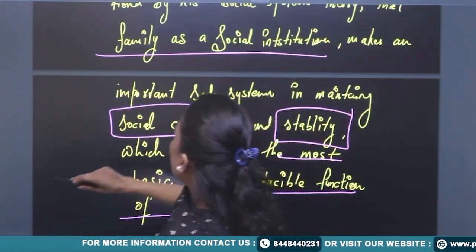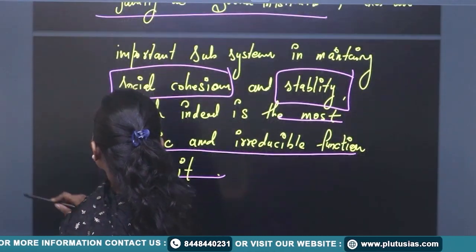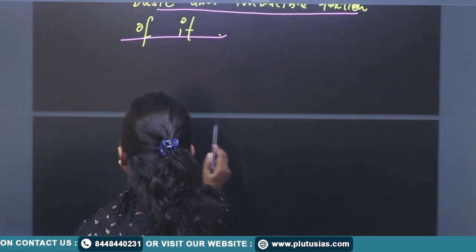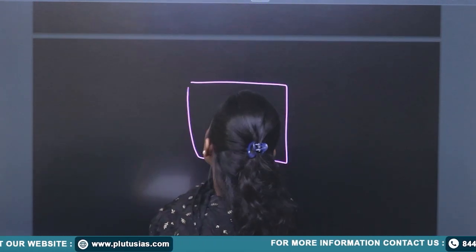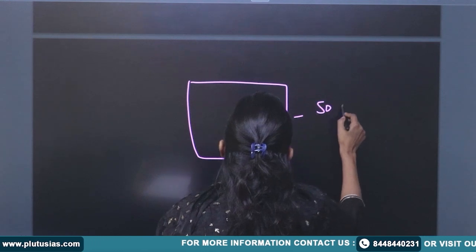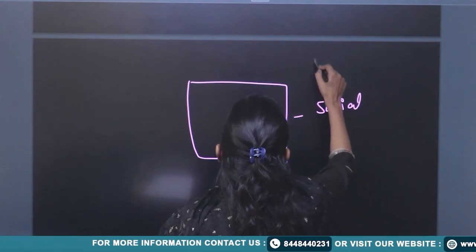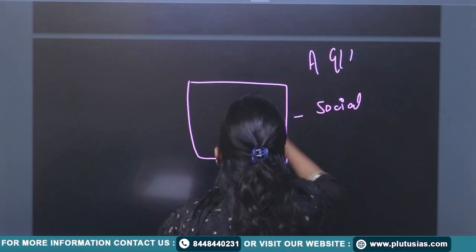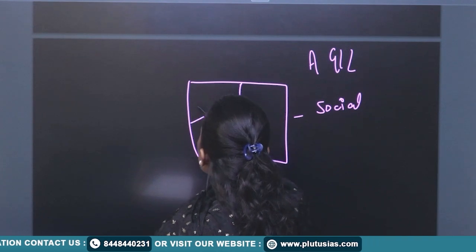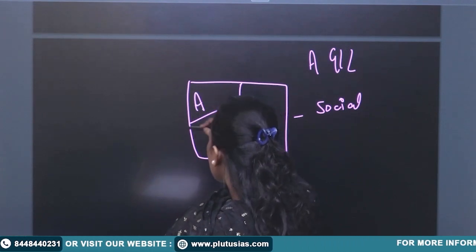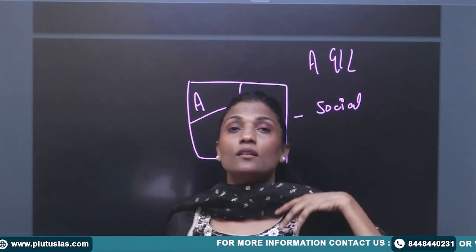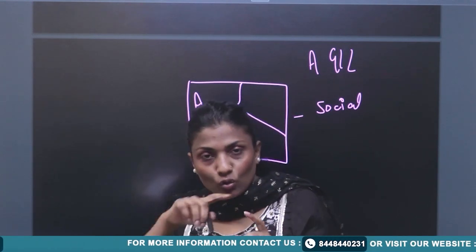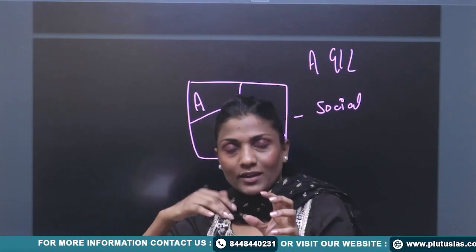So let's say this is my social system, right? In social system, I'm explaining the AGIL model. So the system has to adapt itself. Now for adaptation, we have certain goals. Okay, so let's understand at a very initial level.